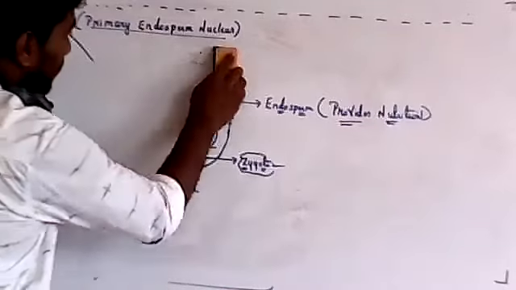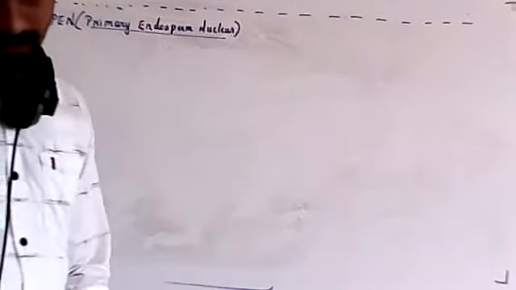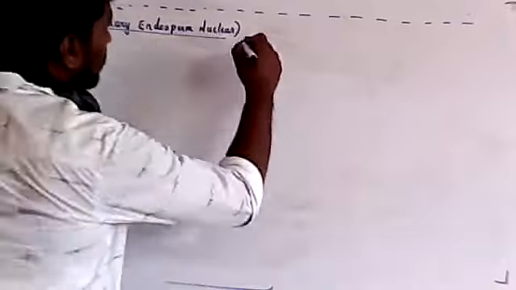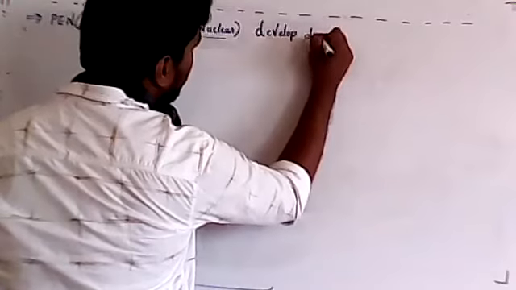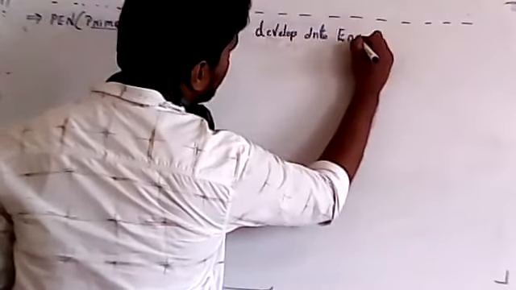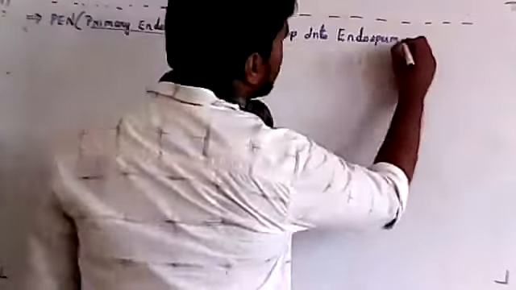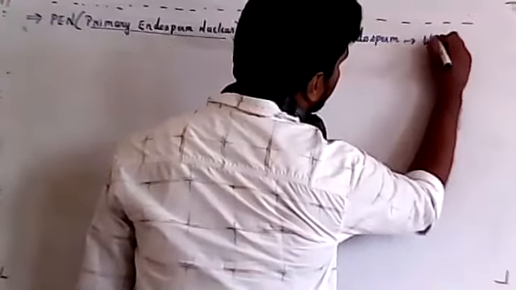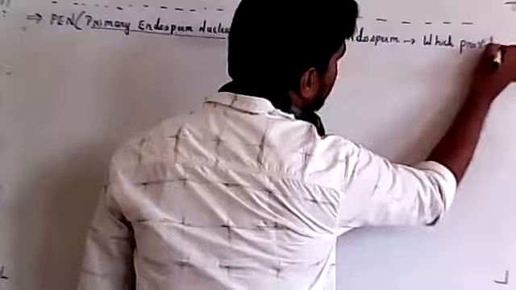The primary endosperm nucleus will form endosperm. So till there I stopped last class. The primary endosperm nucleus develops into endosperm, whose function is to provide nutrition.